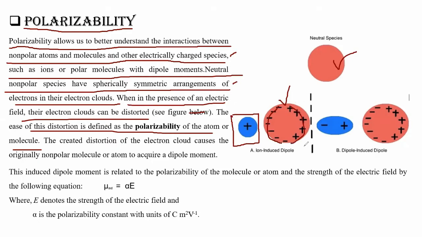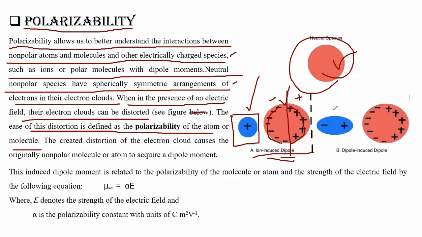The charge was distributed all over, but now one side is minus and another side is plus. So it is called ion induced dipole. This positive ion has come, and due to this ion, an induced dipole is present. Here 2 poles are present, one minus and one plus.